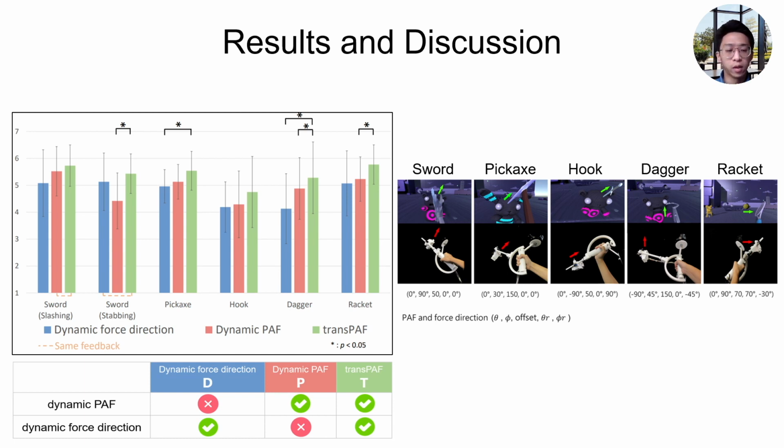And we can see the results of P is better than D. Therefore, we suppose that PAF has a stronger influence than the force direction on VR realism.